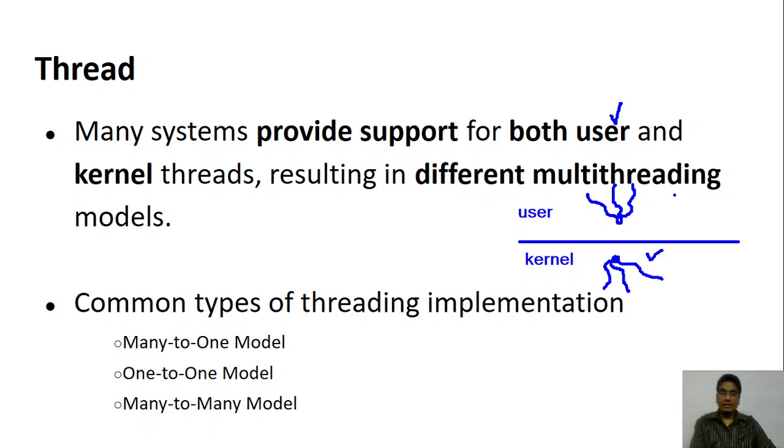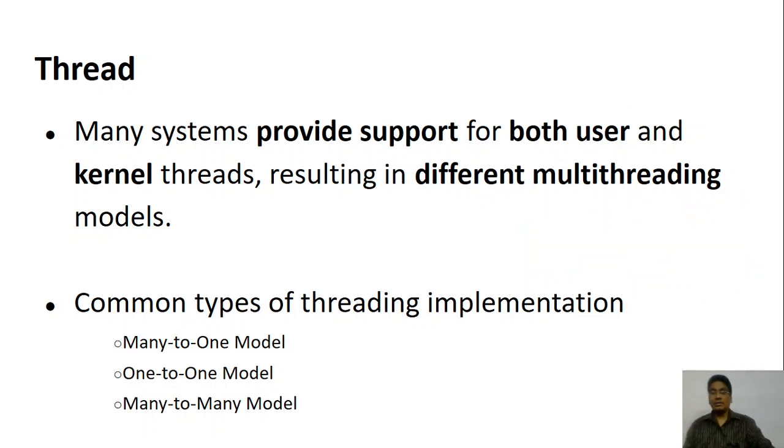Now there can be many different models. I can create multiple threads at the user level and have only one thread in the kernel, or I can have many threads at the kernel and one at the user level, or I can create many at the user level as well as at the kernel level. Depending upon them, we have different types of threading implementation: the many-to-one model, one-to-one model, and many-to-many model.